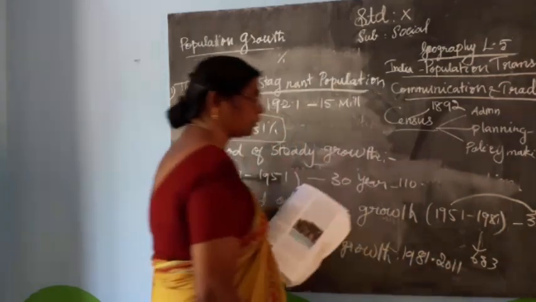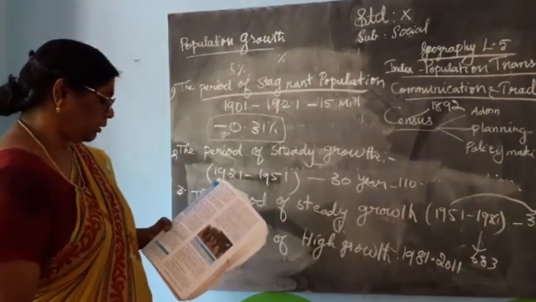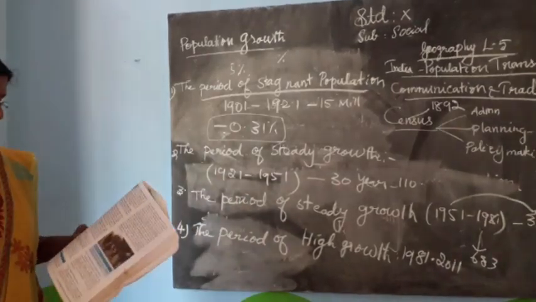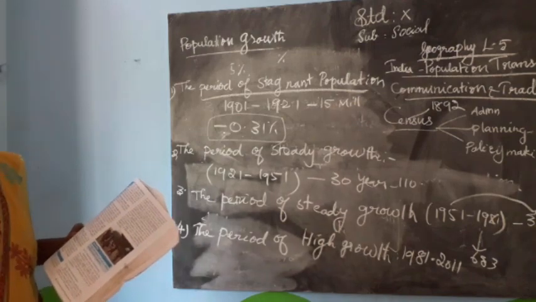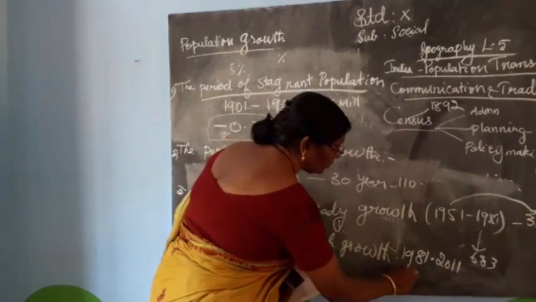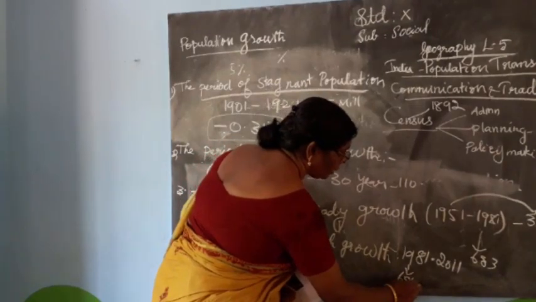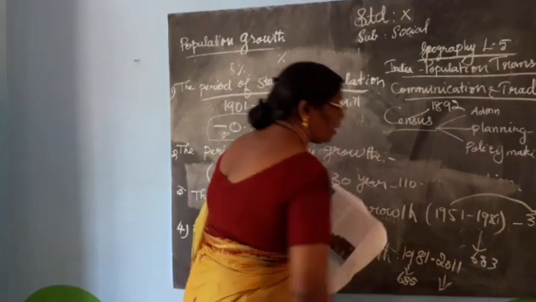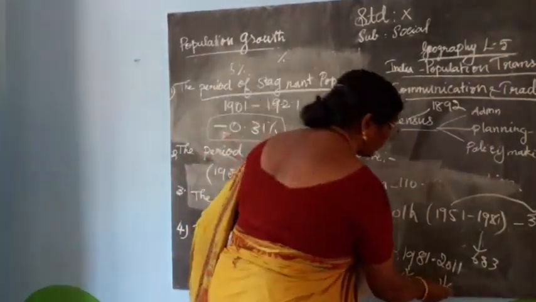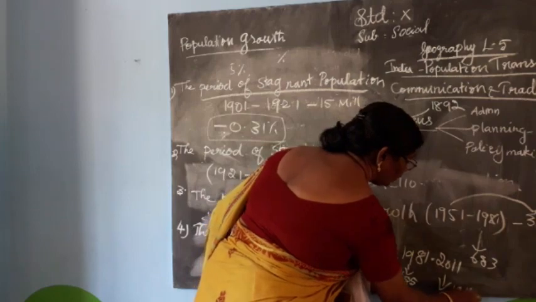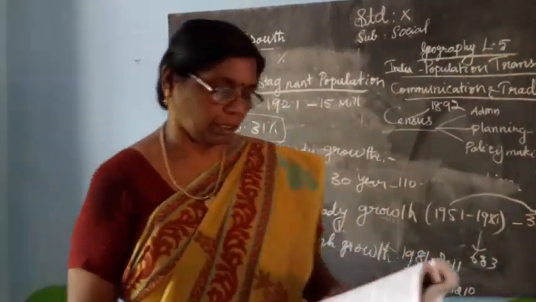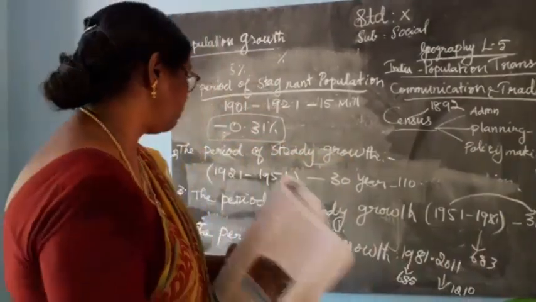In the year 1981 the population is 685 million, but in the year 2011 the population is 1210 million. This marks the beginning of a new era in the democratic history of India.